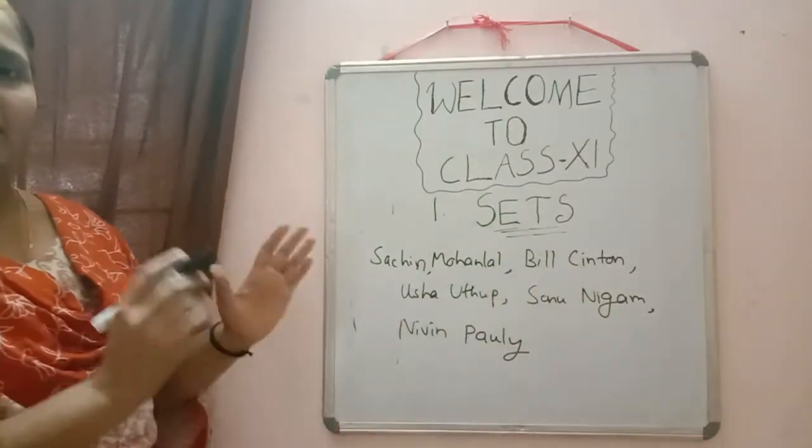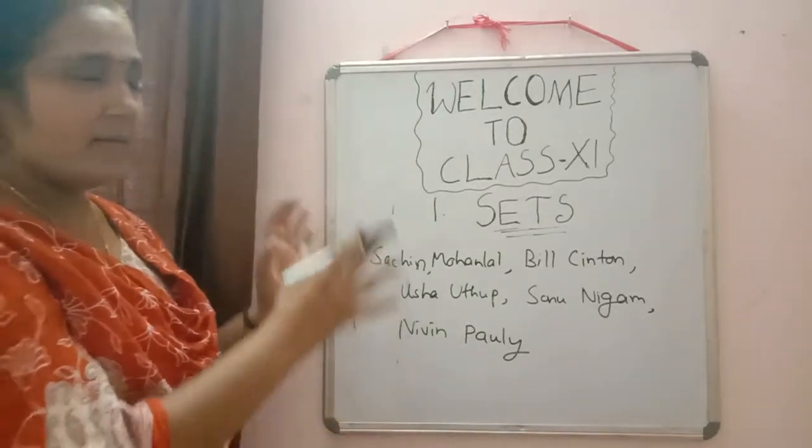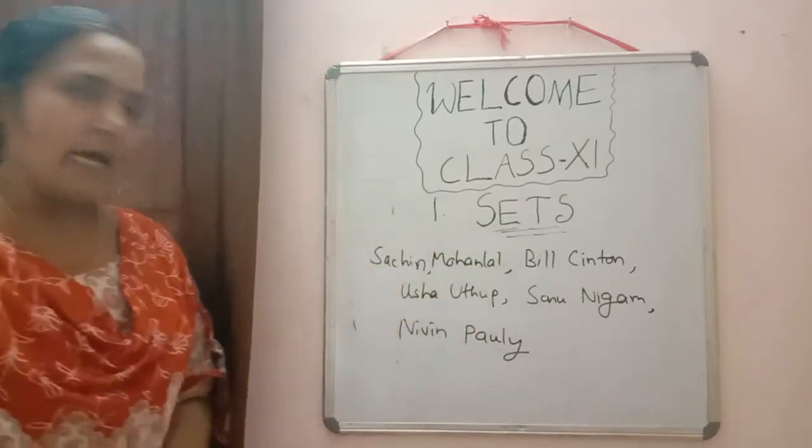This is a collection of names. At present I wrote some names, so we will say it is a group or collection of names.